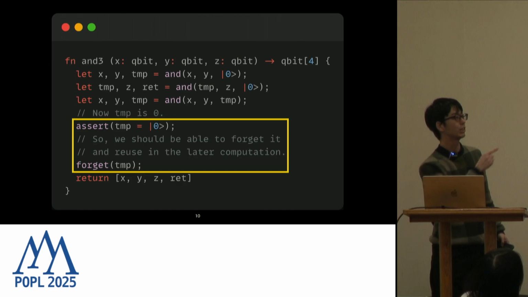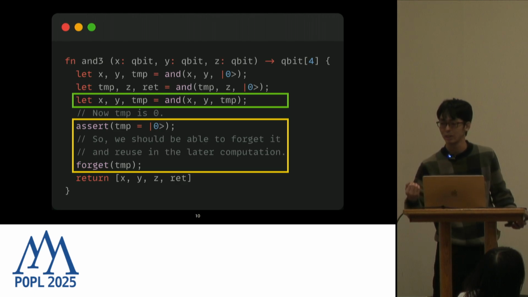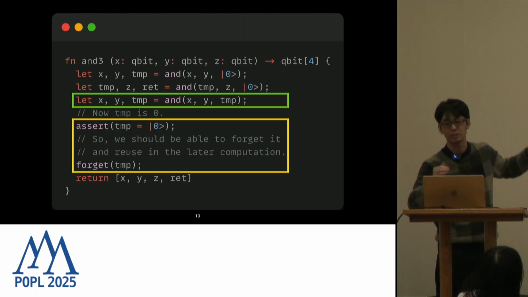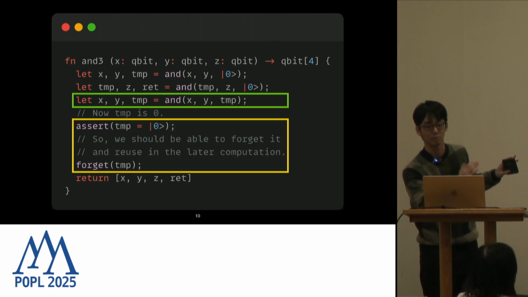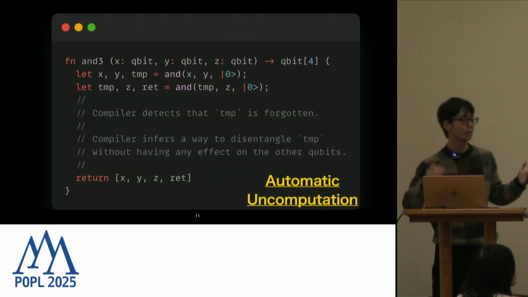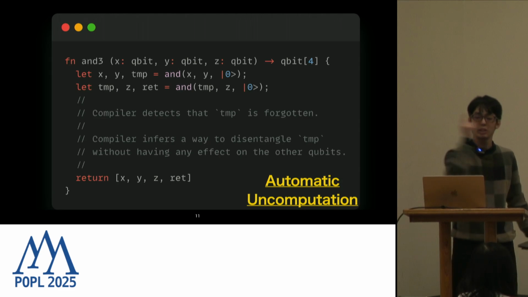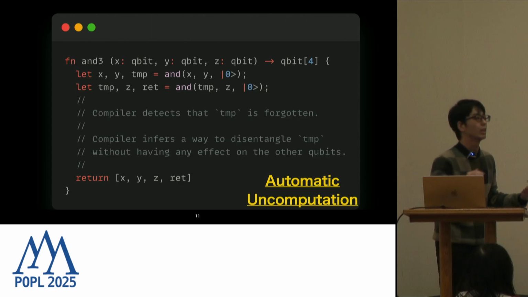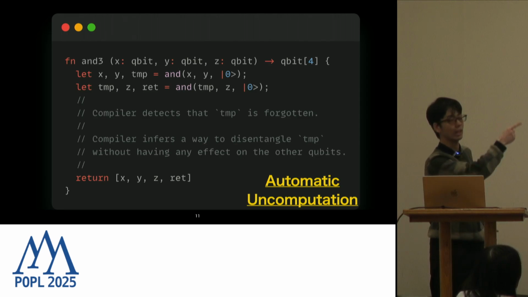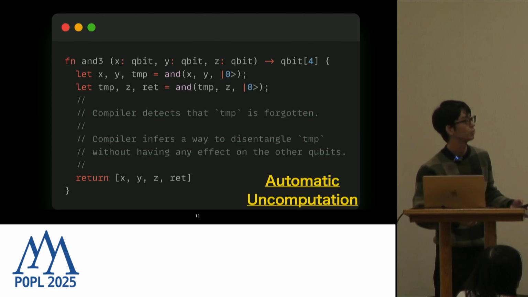But what about this third line? This third line was only introduced to reset the temporal value, and the actual computation was only the first 2 lines. So let's say we also don't want to write this, but we expect the compiler to do this automatically. That kind of system is called automatic uncomputation. In a language which has automatic uncomputation, you only need to write the first 2 lines and then forget this temp, and expect the compiler to detect this forgotten temp and reset it to 0 automatically.